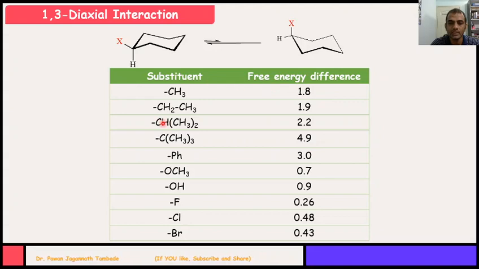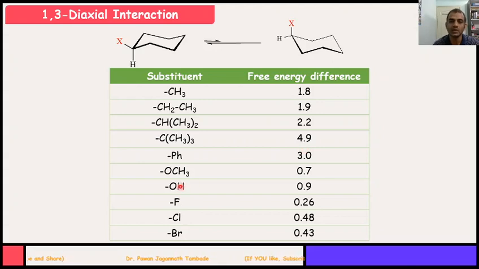If you look at these four examples, then in this case the bulkiness of this X, that is substituent, is increasing, and because of that the interaction between this substituent and axial hydrogen is also increasing, which results in an increase in free energy difference. In the same way, look at some other examples, like if an aromatic system like Ph is present axially, then that conformation is less stable by 3 kilocalorie per mole.